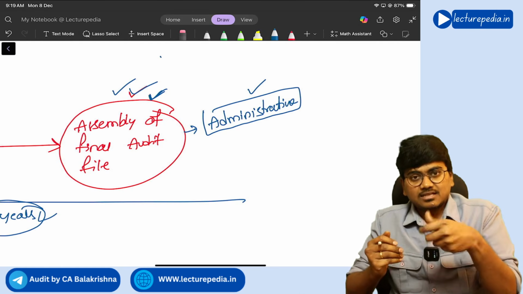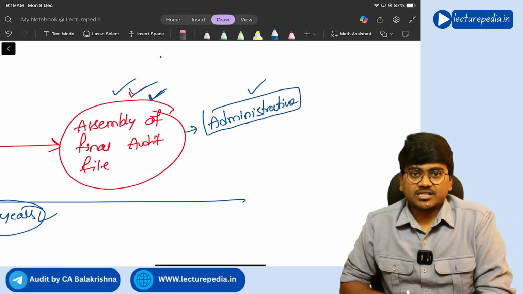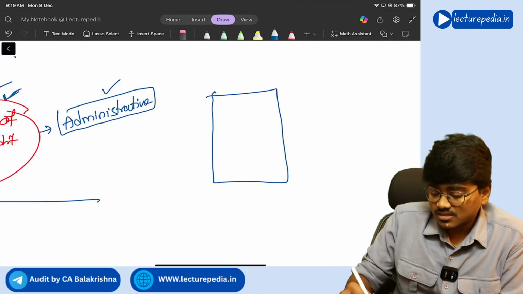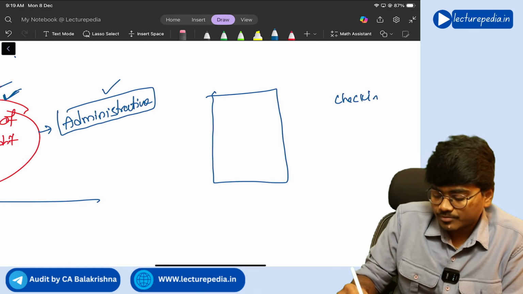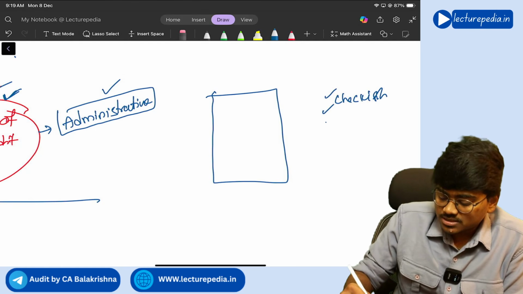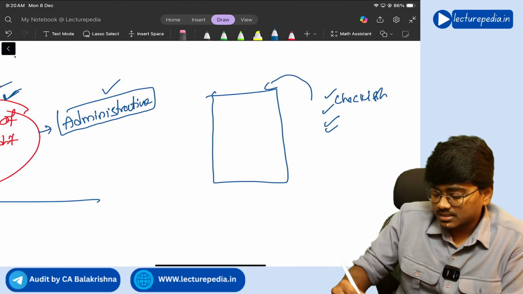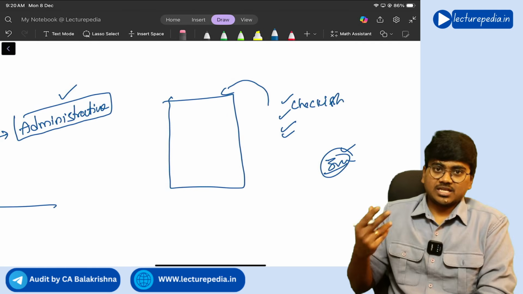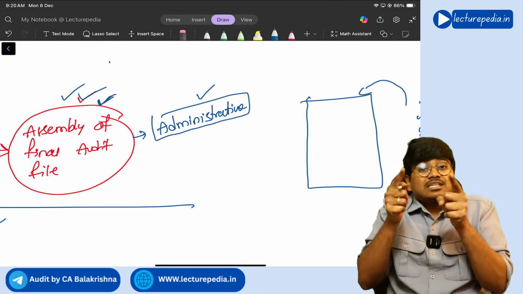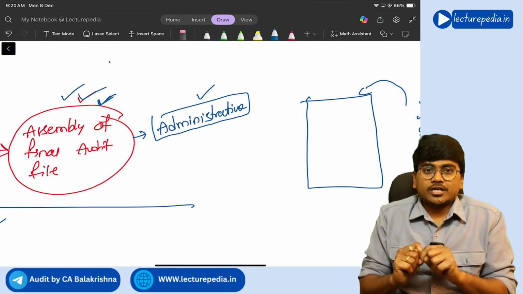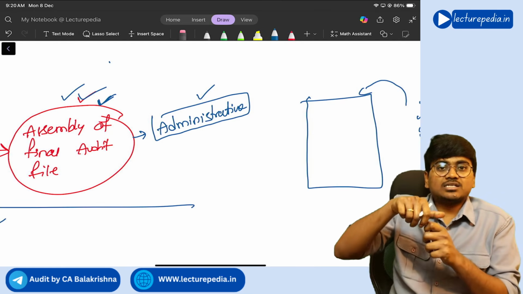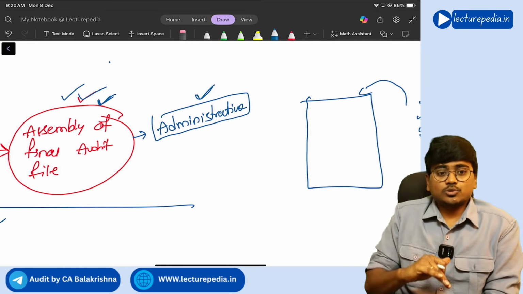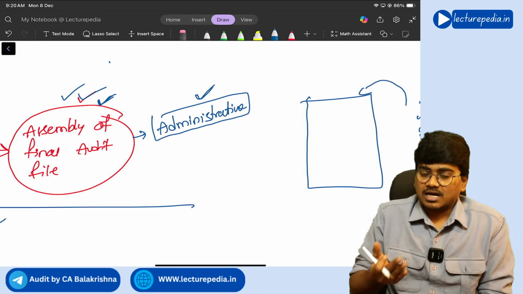Understanding. Next, another administrative process is the signing of the checklist. Now, what documents have to be kept in the audit file? For this there will be a checklist. Whether all those documents have been kept in the audit file or not will be checked, and that checklist will be signed. So signing that checklist can be done. Next, cross referencing the audit documentation, sorting, collating and pinning the audit documentation together. All this also comes under administrative changes which you can do during the final audit assembly process.